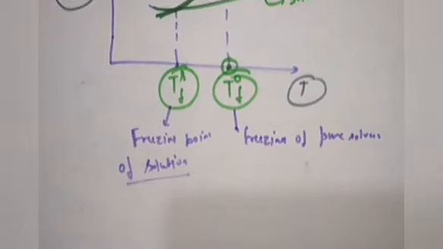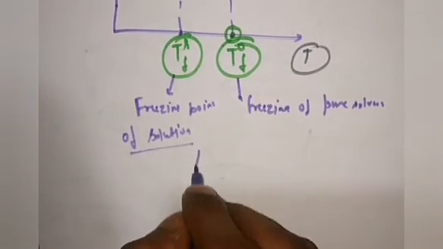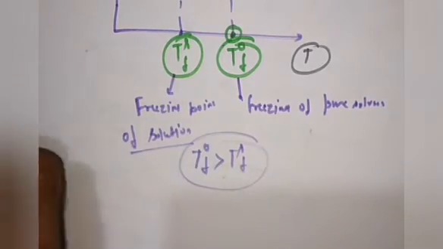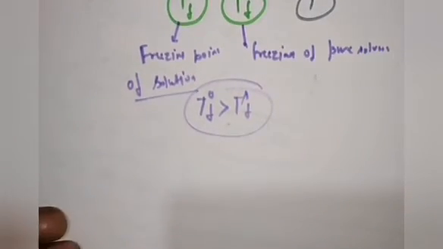Okay. So if you see, T naught F is greater than TSF from the graph.